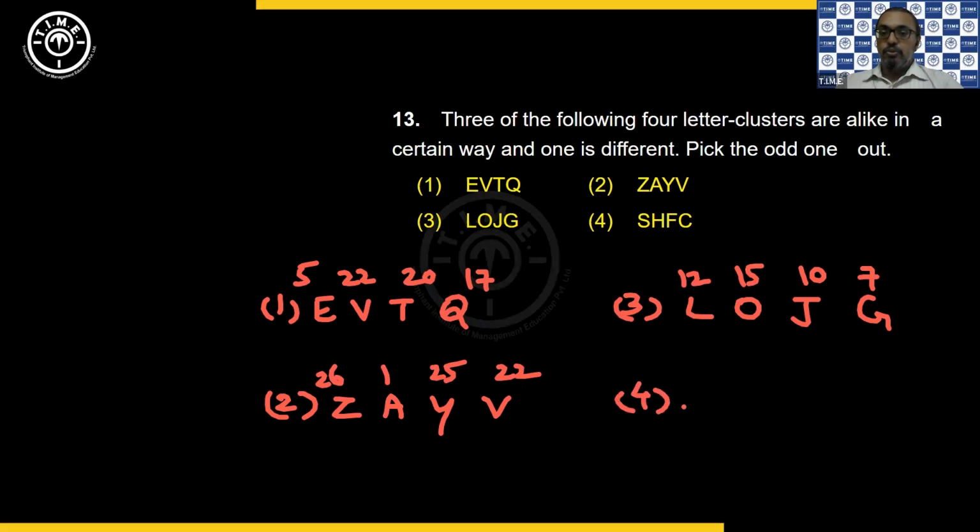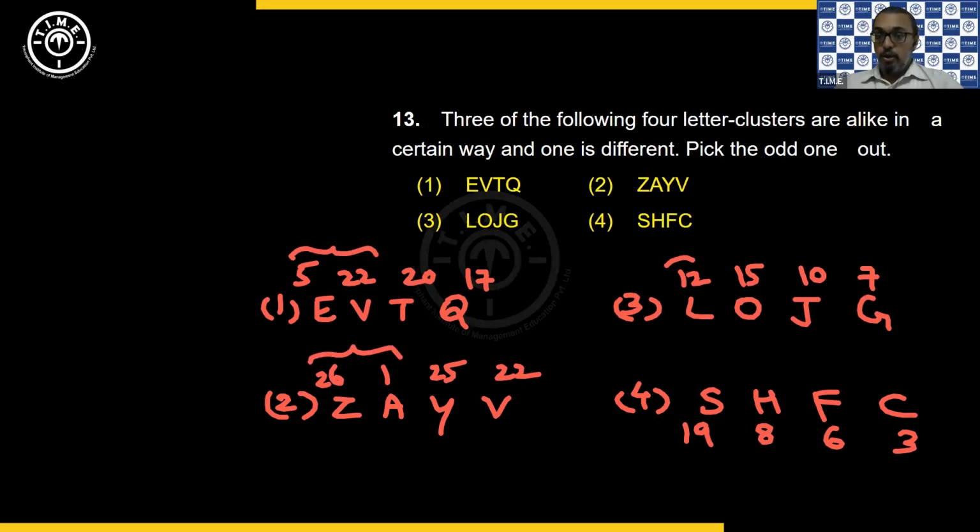And then in the fourth option, we have SHFC, which is 19, 8, 6, and 3. Okay. So now what you observe here in the numbers is, if you check the first 2 in all the options, can I say that they are opposite pairs? Correct? Because by adding the place values, you are getting 27. So the first two in all the options are opposite pairs.